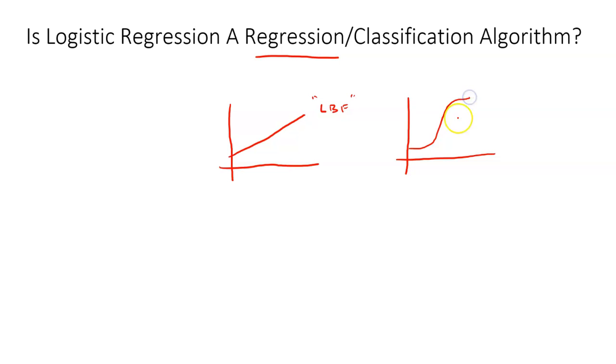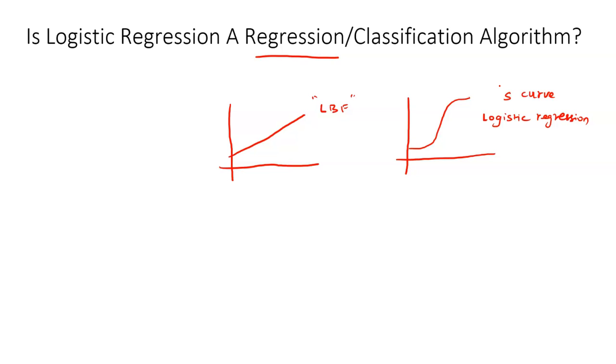A curve like this is known as logistic regression. Machine learning practitioners will already know this. I'm giving this context because people seeing this video could come from different backgrounds.